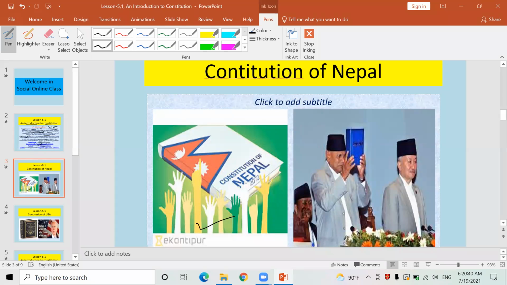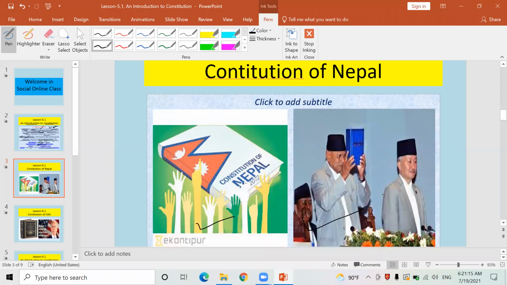Now, who promulgated this constitution? Definitely the then president of Nepal, ex-president of Nepal, Dr. Ram Baran Yadav. His photograph is here. He is introducing the Constitution of Nepal 2072. When did he introduce this? On 3rd August 2072 BS. Therefore, every year on 3rd August we observe Constitution Day as well.